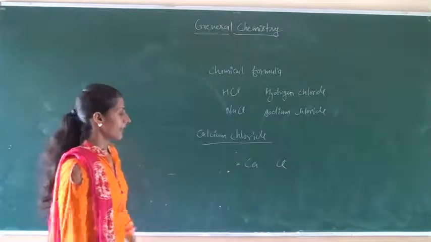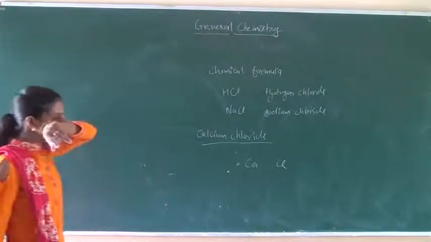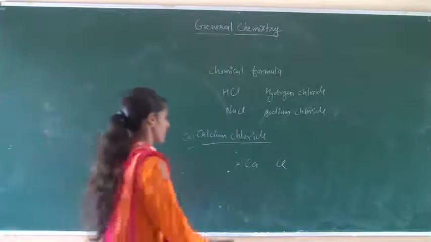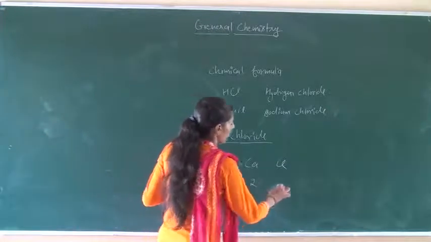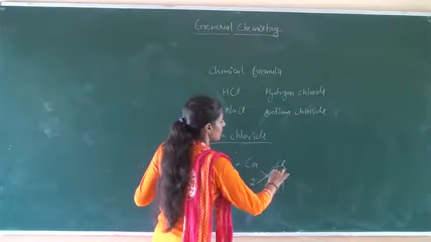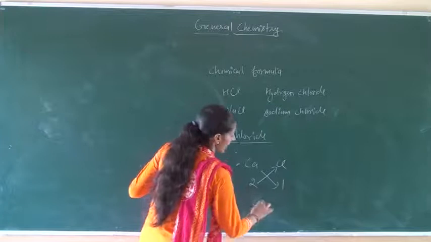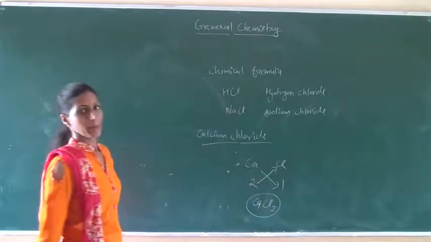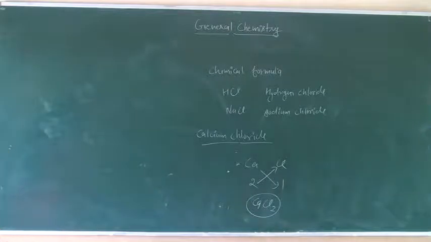After that we write the valency of the element, the number of valence electrons. Calcium has 2, chlorine has 1. After that we cross multiply, giving Ca and Cl2. This is the chemical formula of calcium chloride.